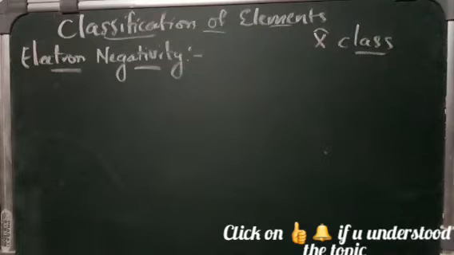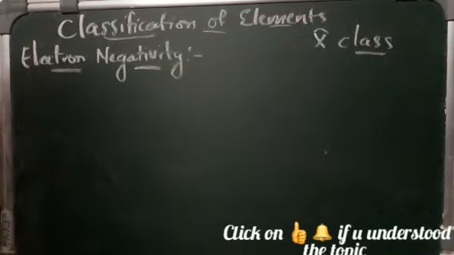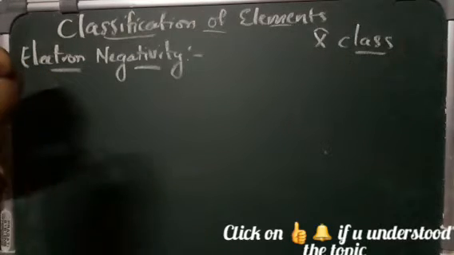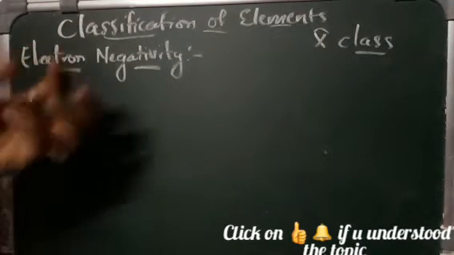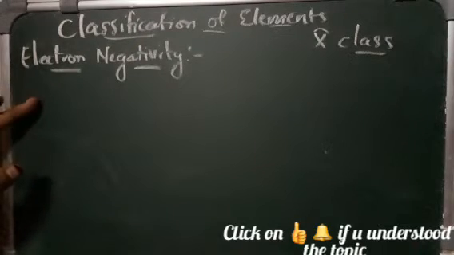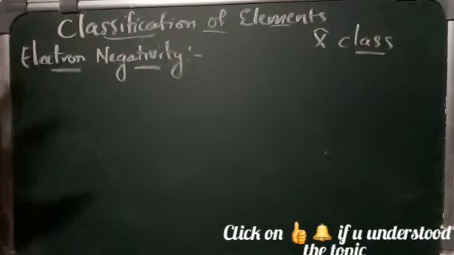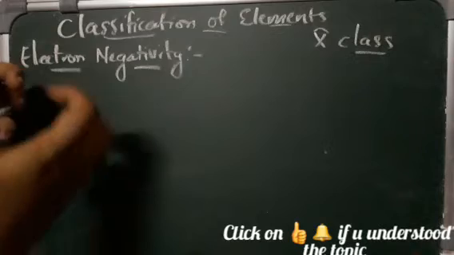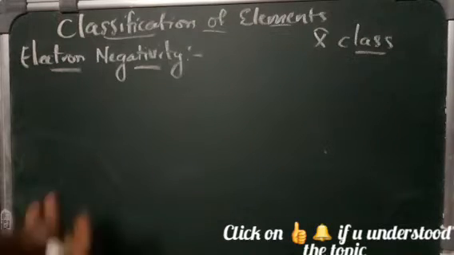So next is electronegativity. What is electronegativity? The ionization energy and the electron affinity were of isolated, single atoms. Suppose the atoms are in a combined state, then how will you find it? That means that when they are combined also, that element should have the ability to attract the electrons towards itself. So the electronegativity of an element is defined as the relative tendency of its atom to attract the electrons towards itself when it is bonded to an atom of another element. Did you understand?